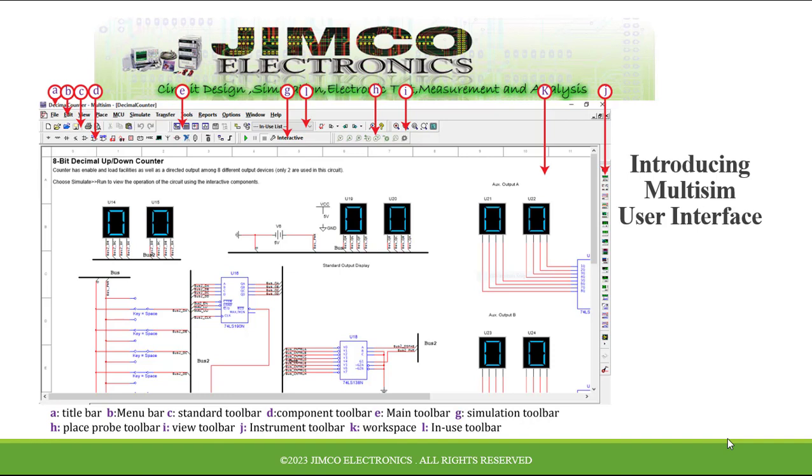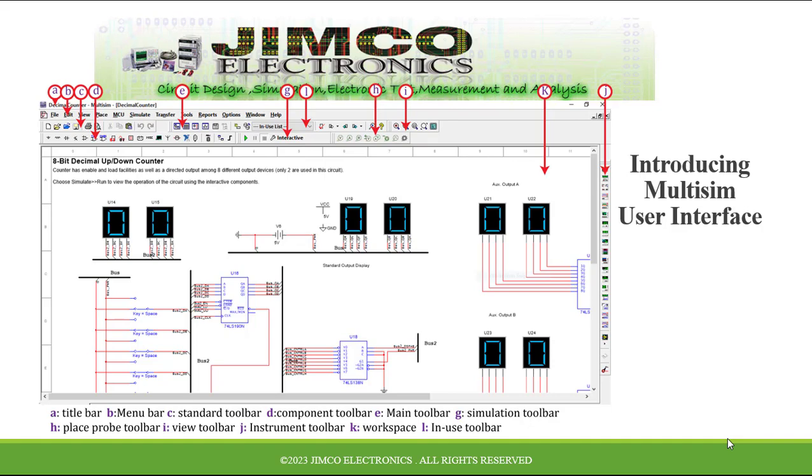Today we are going to be considering the Multisim user interface. As we all know, the user interface of anything is very important, so it is good for us to know how to navigate and use all its functions. Okay, I have my slide containing a labeled snapshot of Multisim. I labeled some parts in small letters.